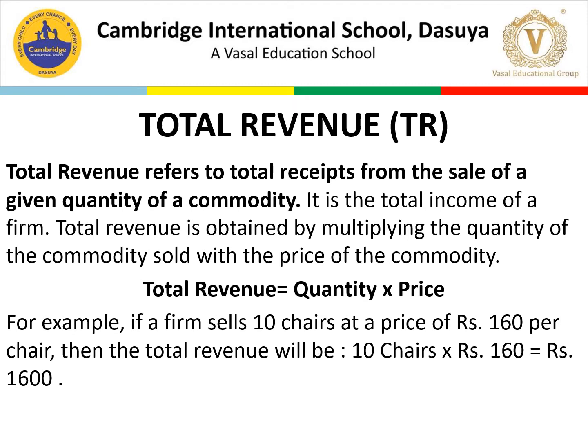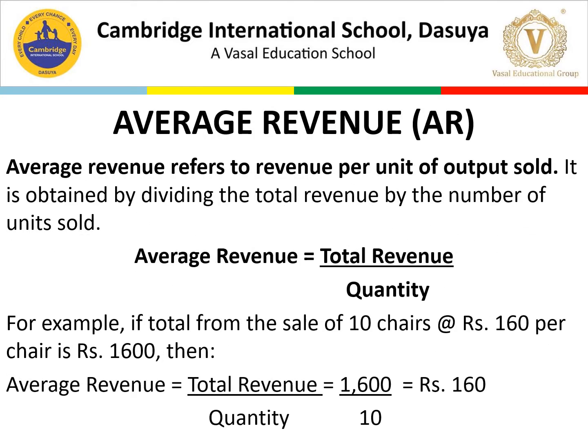Now let's move to the next thing, average revenue. Average revenue refers to revenue per unit of output sold. It is obtained by dividing total revenue by the number of units sold. So total revenue divided by quantity, that is how we are able to find out the AR, that is average revenue.